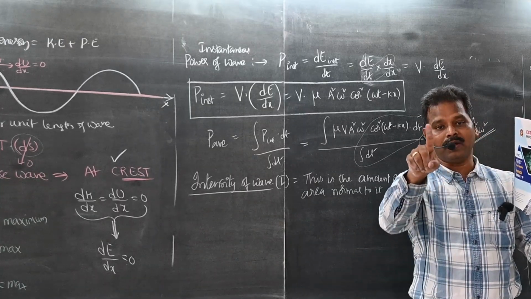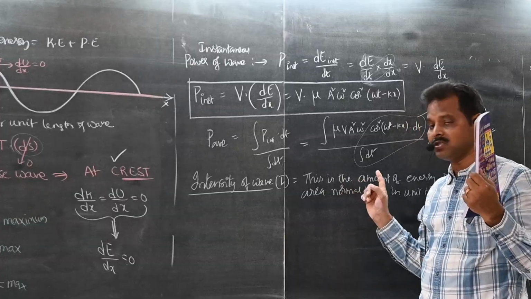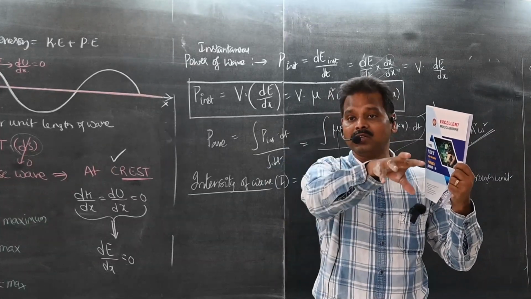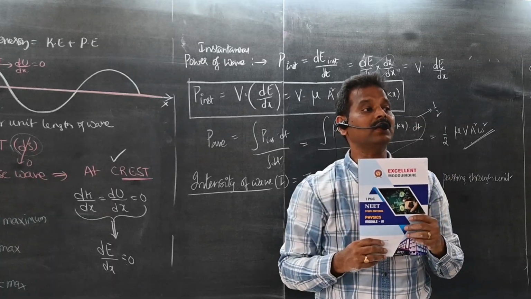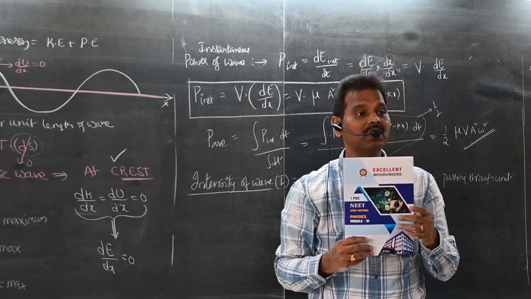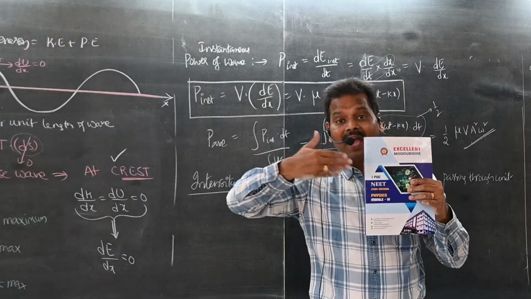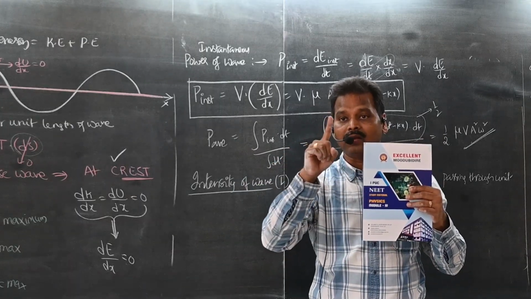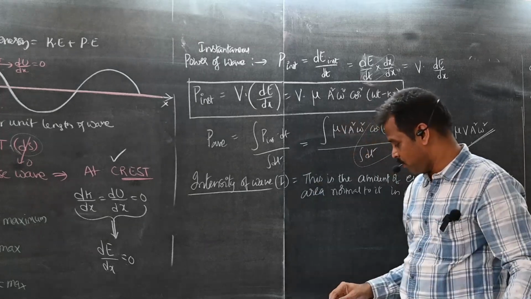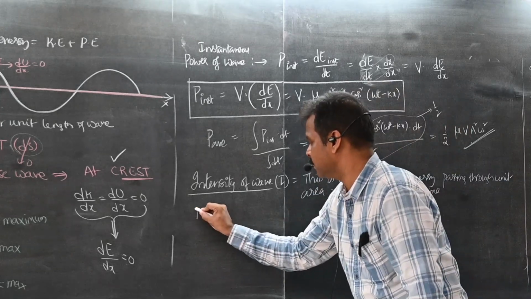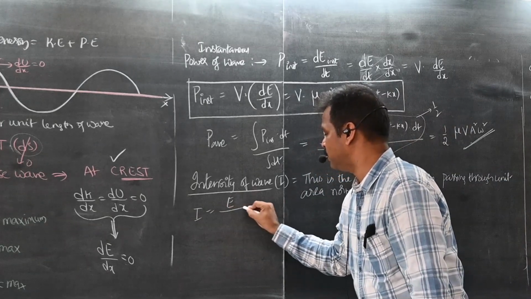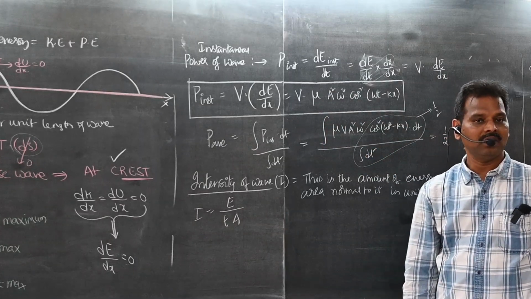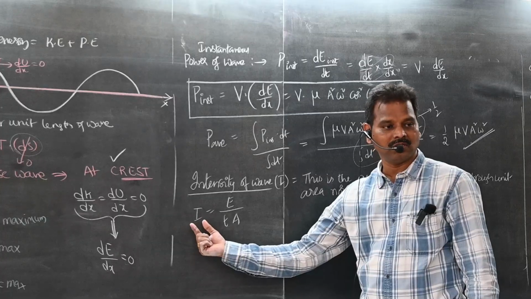So the sound wave is traveling through this area. If this area is 1 meter square, in 1 second, how much sound energy will pass through this area? That is called intensity. So what is intensity? Energy traveling normal through a unit area in unit time. So the formula: intensity is energy per unit time per unit area. We call it Tivrata, intensity.